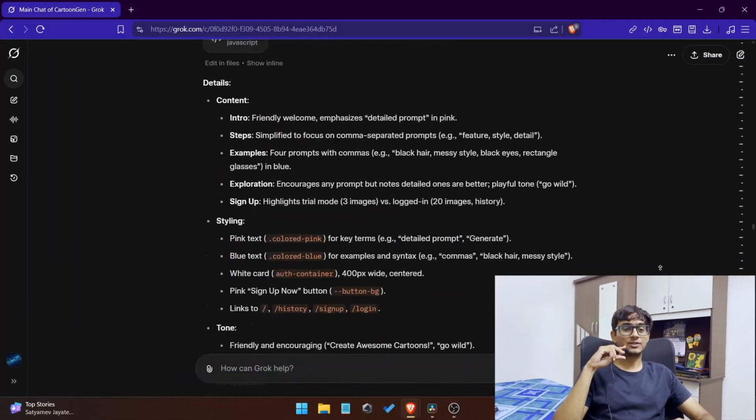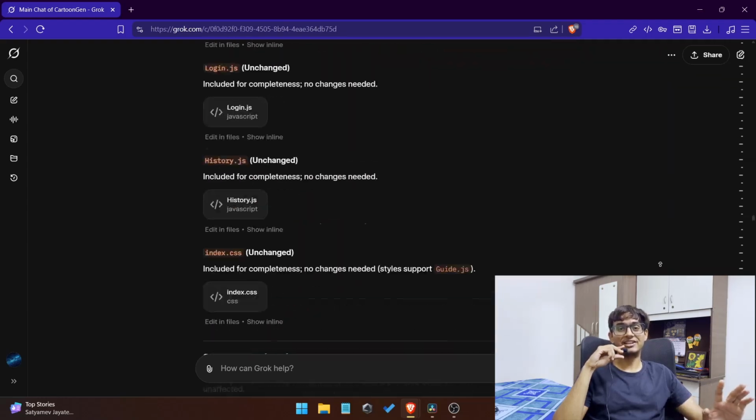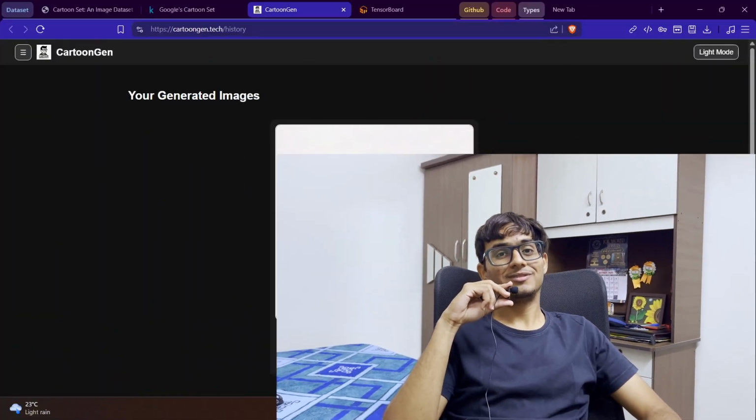It was late. I was tired. I had no idea of what it all meant. So I just copied all the error logs and I pasted it directly on the AI chat. After hours of debugging, head scratching, changing the requirements.txt file, redeploying multiple times, finally it worked. And so that's the story.